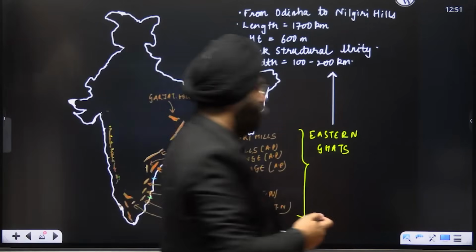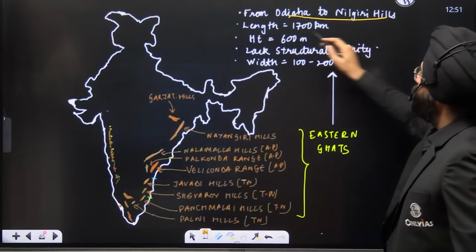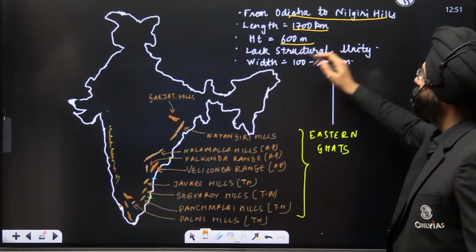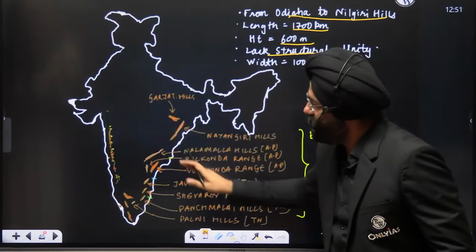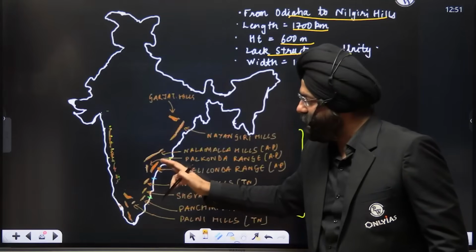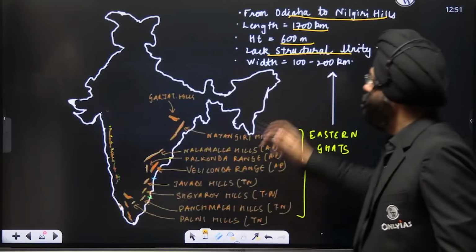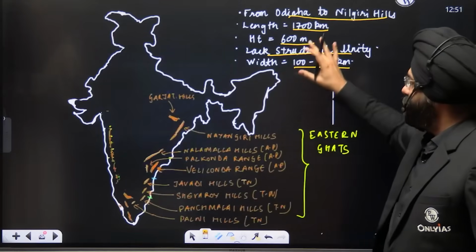So these are the various ranges and hills that comprise the Eastern Ghats. Overall, if you see, what do we observe? From Odisha till the Nilgiri Hills, length 1700 kilometers, height 600 meters, lacks structural unity because it is broken. Many rivers flowing from this region tend to erode the various mountain hills and ranges. That is why these lack structural integrity, right? Width 100 to 200 kilometers. It's more wide, right? This is the Eastern Ghats.